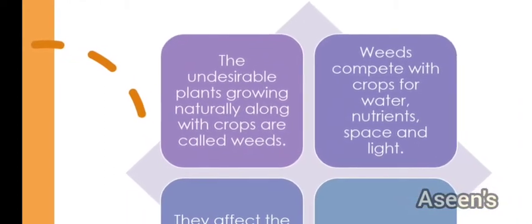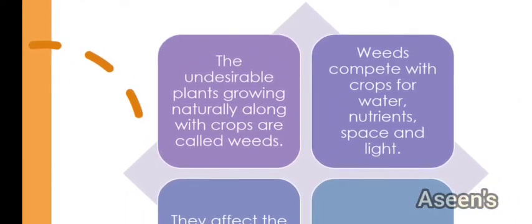So now, why are these weeds dangerous, or what is the effect of these weeds on the crops? Weeds compete with crops for water, nutrients, space and light.